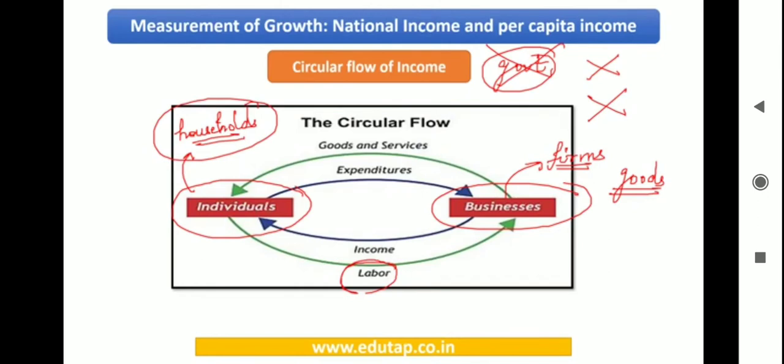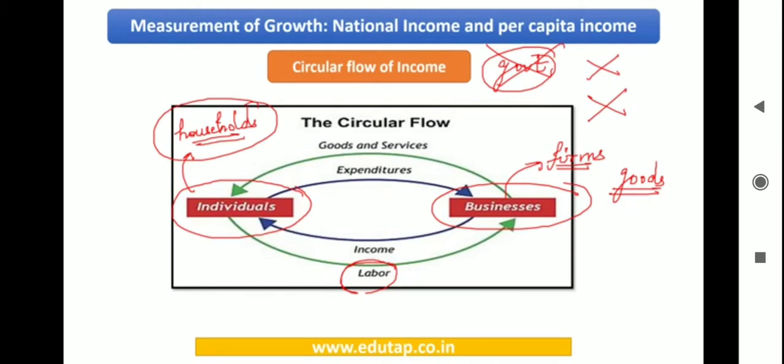So whatever money that the labor is having in its hands is because of the work that it is doing for these firms. And using the same money, the individuals are going to buy the products which are manufactured by this business firm. So this is a scenario that you need to understand very properly.